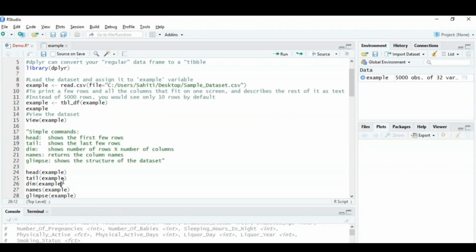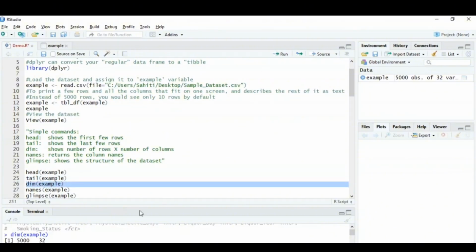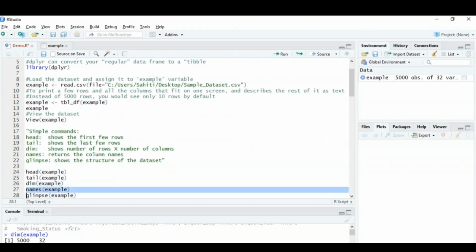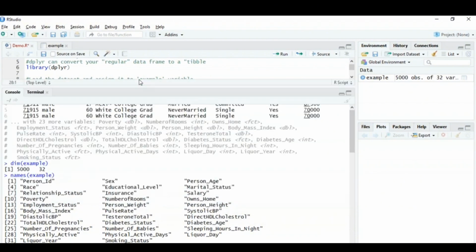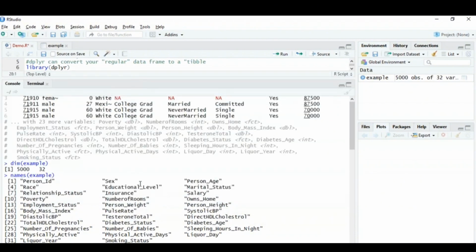Now moving on to the next command, that is dimension. As I mentioned, dimension will give you the number of rows into number of columns, so that is basically 5000 into 32. Now names would give us the column names. I'll run names, and you can see the 32 column names that we have. This will help you understand the different column names that you can use to find the relations between the values. So we have an ID, sex, age, race, education level, status, relationship status, insurance, and so on, right?